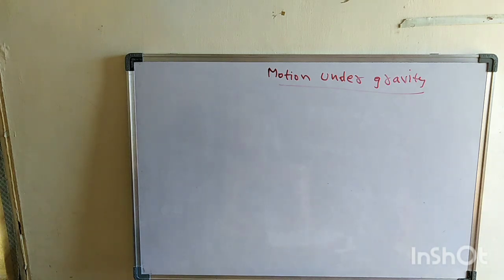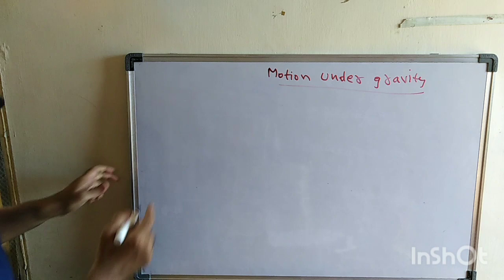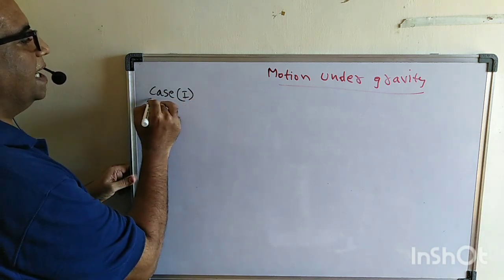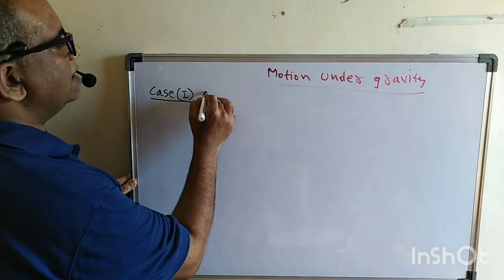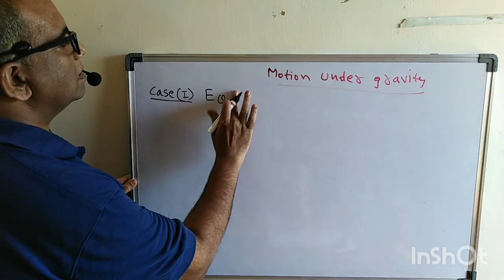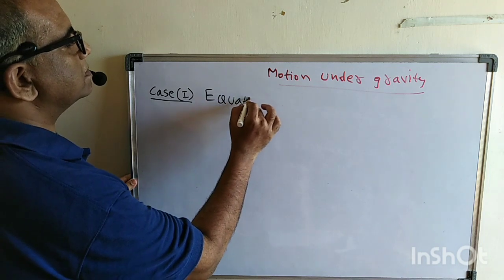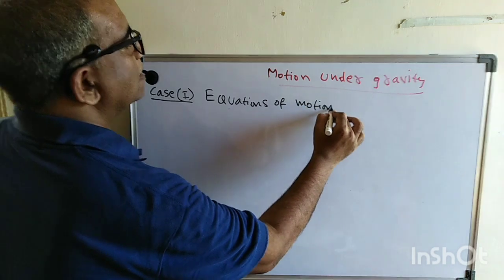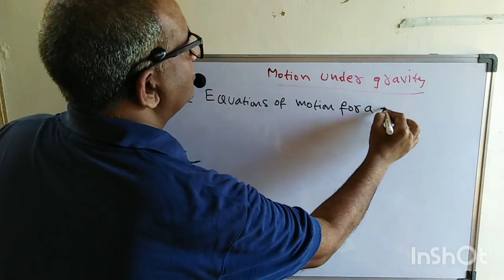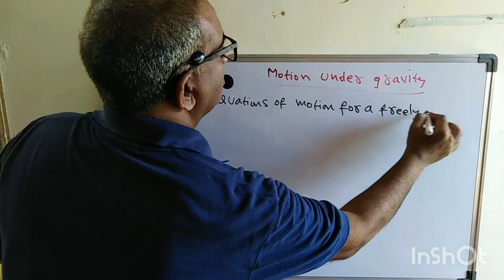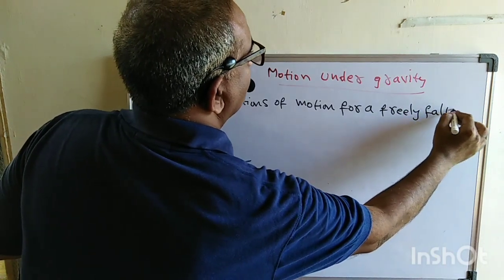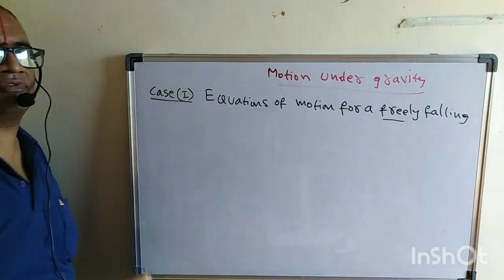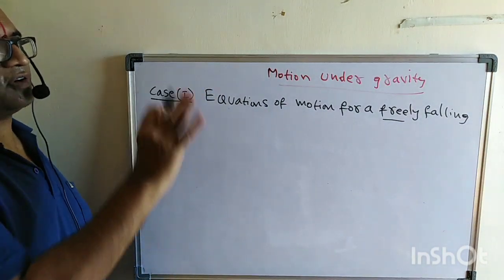See the case 1 here. Please write down case 1. Case 1 is the equations of motion for a freely falling body. See, I said freely falling. So what does freely falling mean?